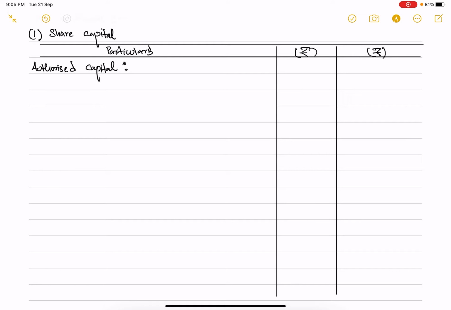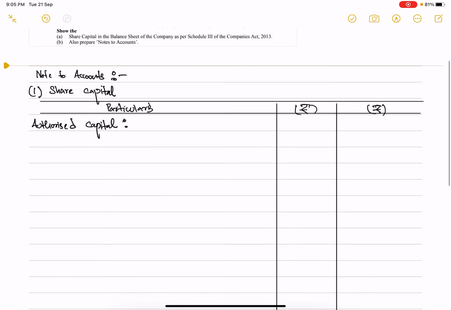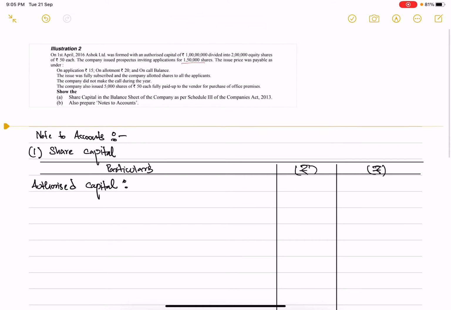In this question, the authorized capital of the company is provided to us, that is 2 lakh equity shares of rupees 50 each.